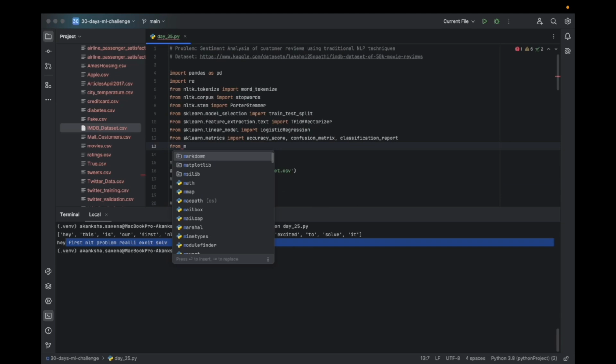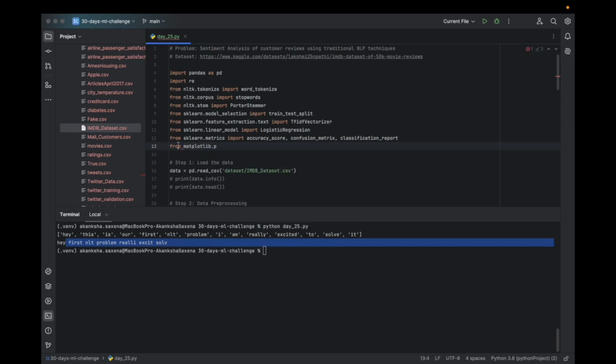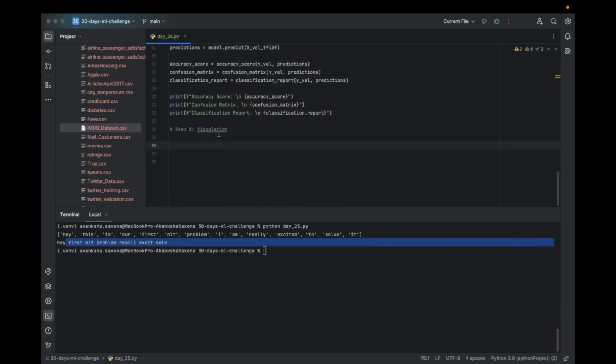We are using matplotlib, importing pyplot as plt, and seaborn as sns, to build the heat map of the confusion matrix.